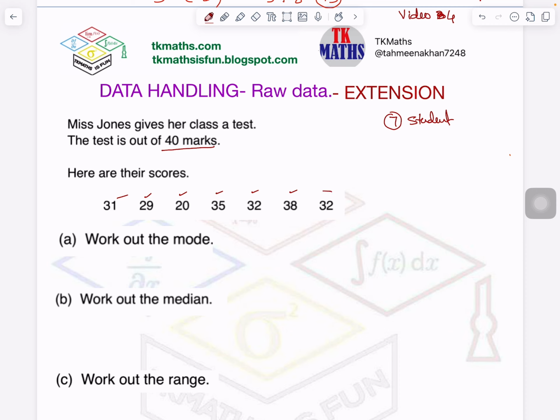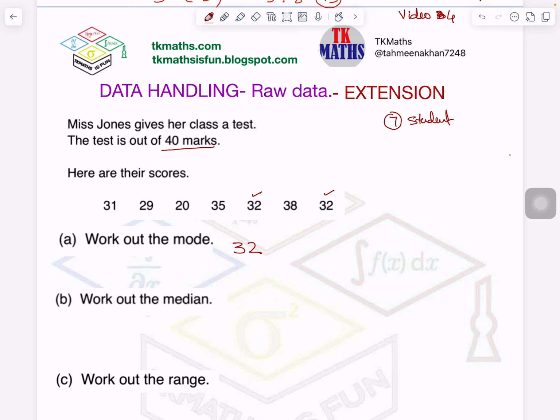So can you see the data? This is called data, right? Can you see the data, I mean the marks, and tell me which mark is obtained by most of the students? Absolutely right, it is 32, which is repeated. There is no other mark which is repeated. So I can say mode is 32.